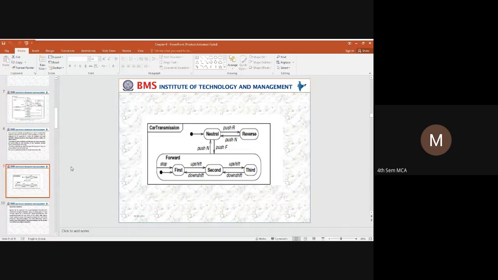Okay, so next, to identify the entry and exit state, we have one more example of a car transmission. In a car transmission state diagram, we have different states: neutral, reverse, first, second, and third. Can you say what these are? Neutral, reverse, first, second, and third? Anyone? Gear, ma'am. Yeah, it's a gear, right?